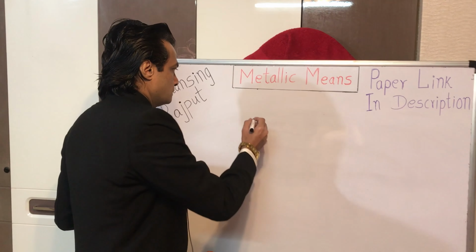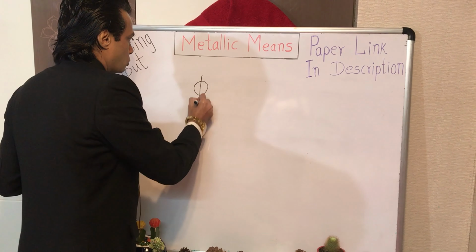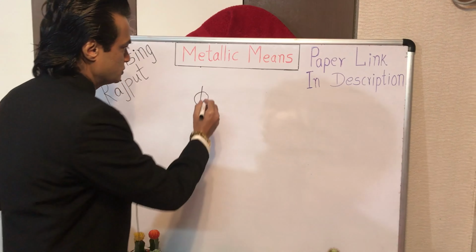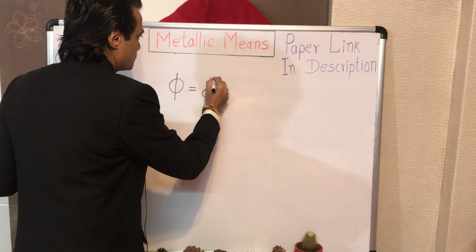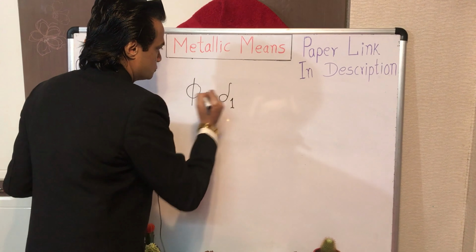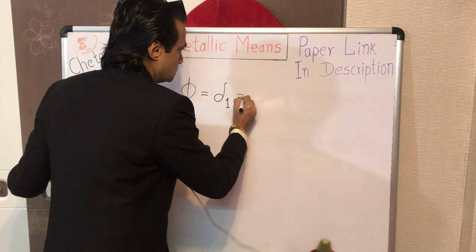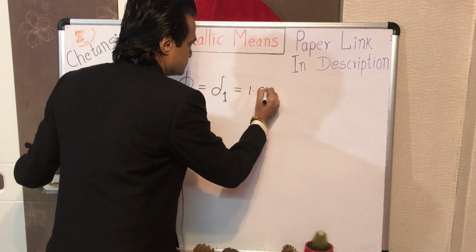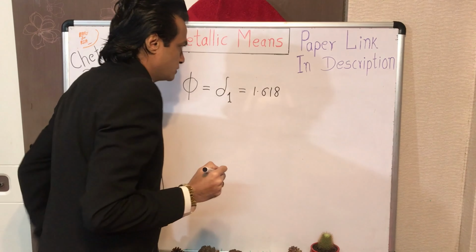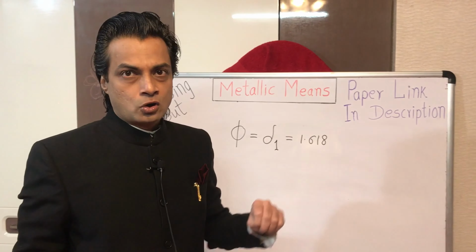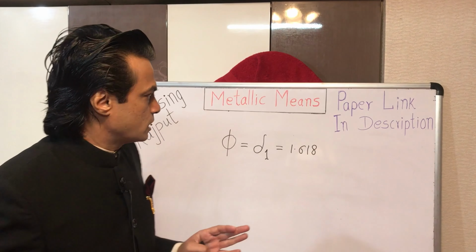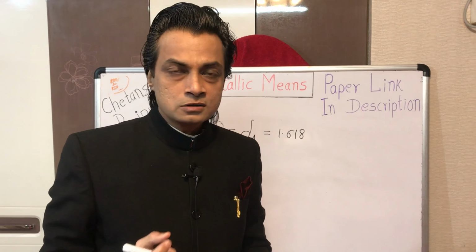Just like the very popular golden ratio, which is the first of all metallic ratios, delta 1, and its value equals 1.618039 and so on, or more precisely 1 plus square root of 5 upon 2.